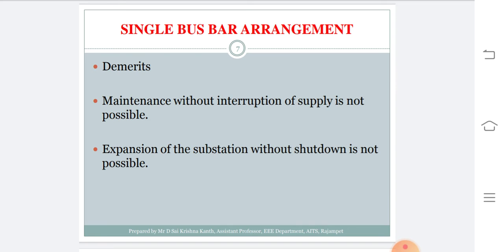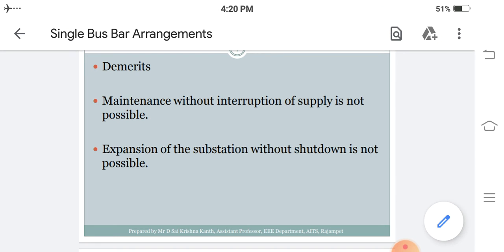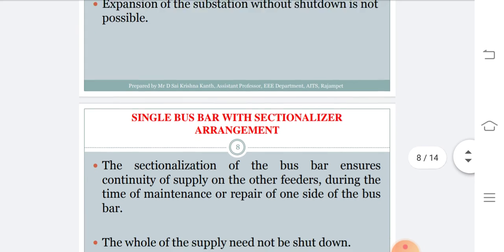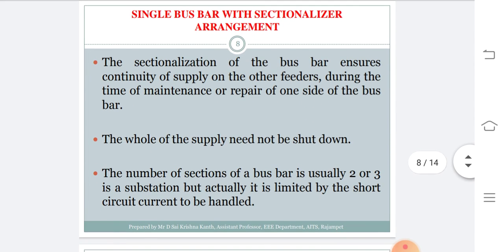Another disadvantage is loss of supply with failure of the bus bar. So in order to overcome these drawbacks which are present in the case of the single bus bar arrangement, now I shall proceed with the single bus bar arrangement with sectionalization. In sectionalization, the bus bar is going to have continuity of supply on the other feeders during maintenance or repair on one side of the bus bar.